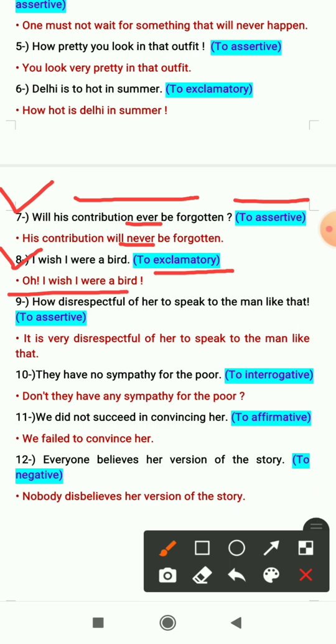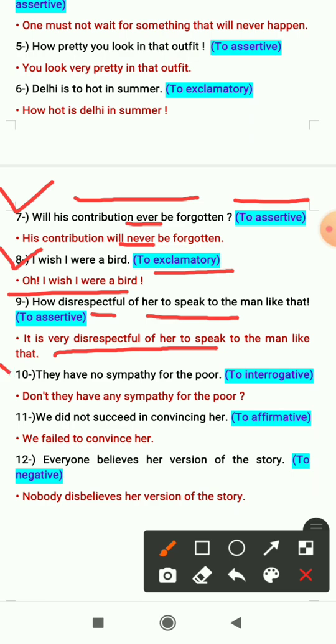Ninth one is, how disrespectful of her to speak to the man like that. That is an exclamatory sentence again and we have to change it to assertive. Now it will become a statement. So we have to remove the exclamation words like how. So it will be, it is very disrespectful of her to speak to the man like that.